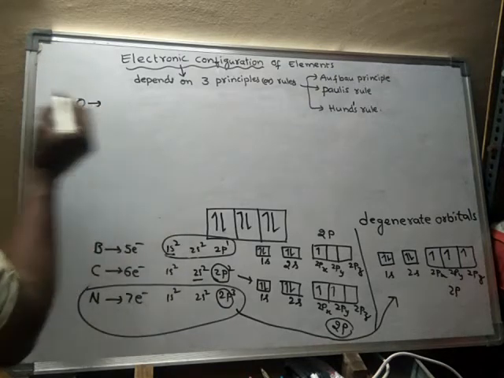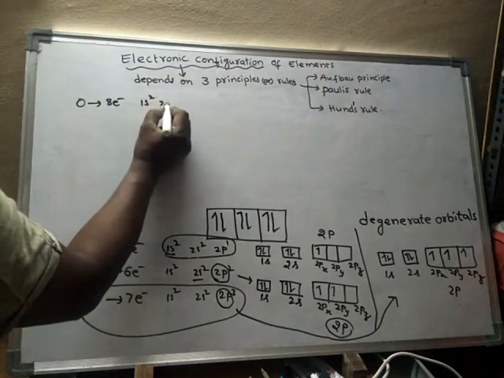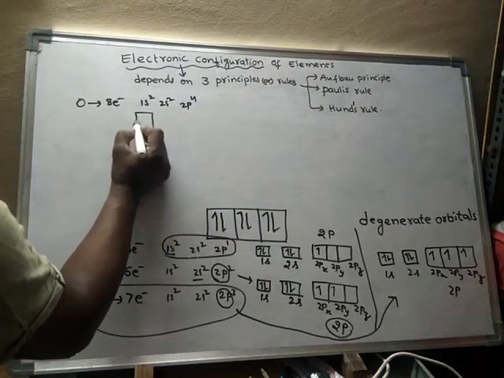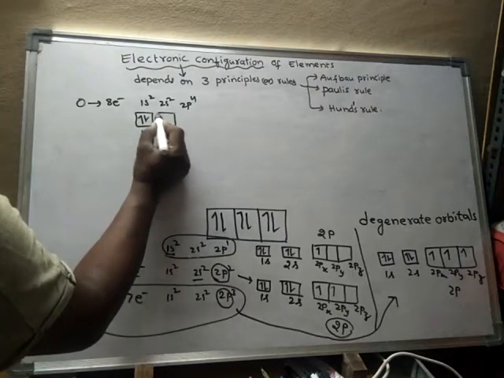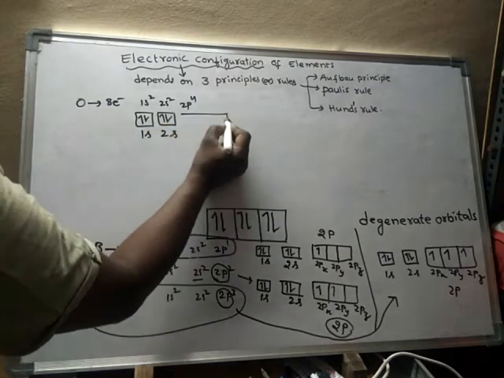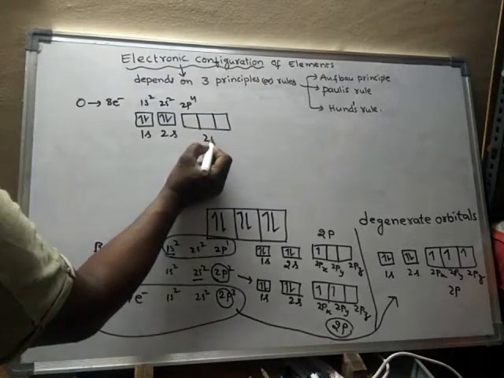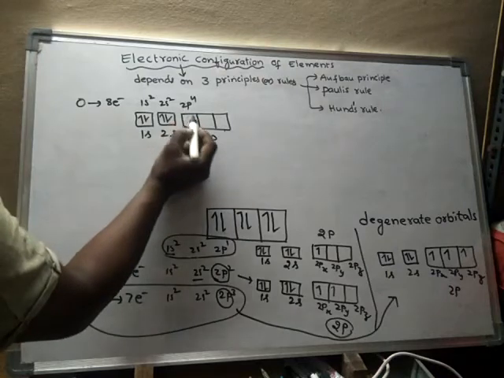In oxygen altogether 8 electrons are there. So its configuration is 1s2, 2s2, 2p4. So 1s is having 2 electrons, 2s is having 2 electrons, and 2p is having how many electrons? 4 electrons. So 2p, 2px, 2py, 2pz. So how many electrons? 4 electrons.